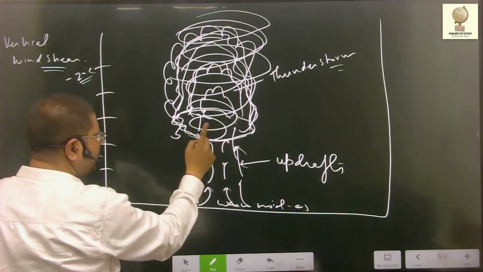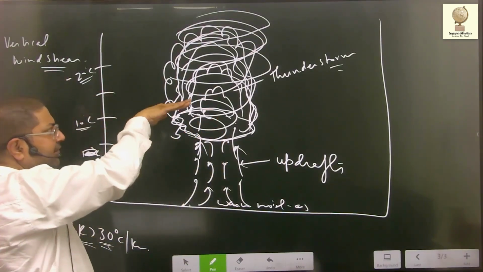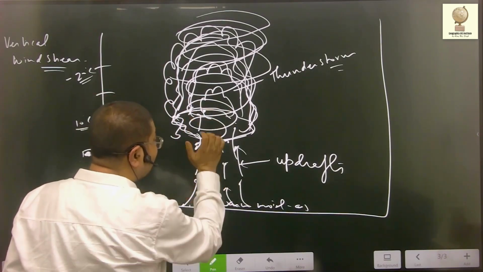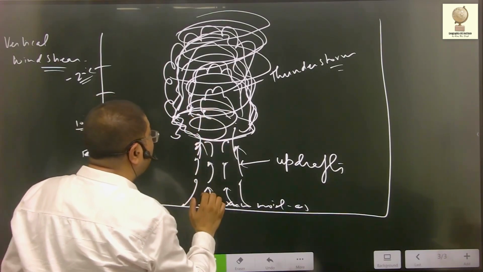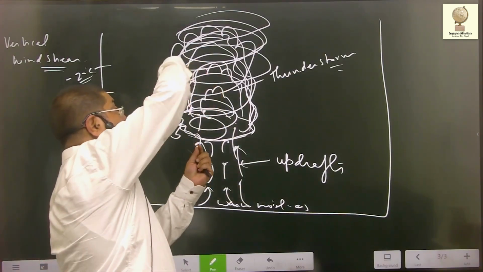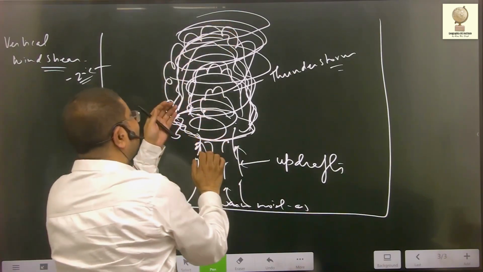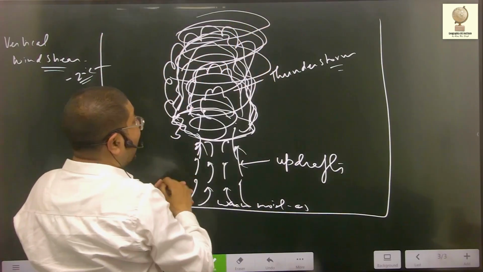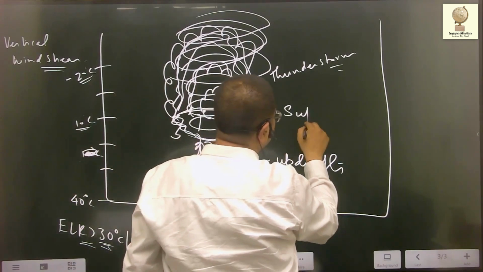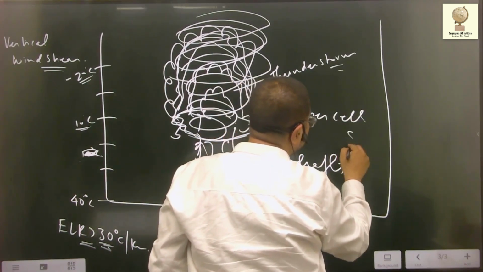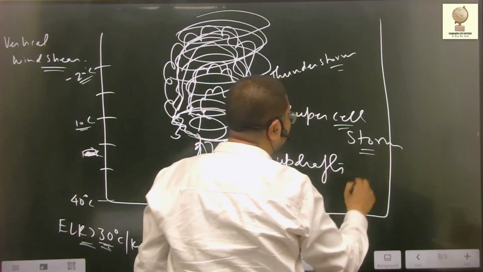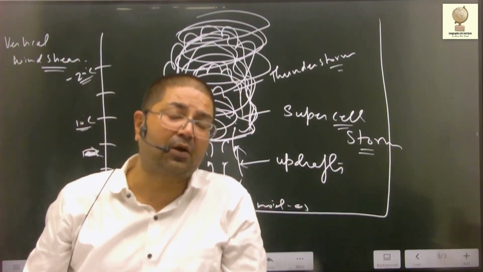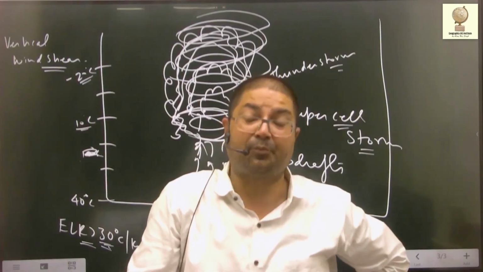This horizontal rotation is because of wind shear, because of changes in the velocity of wind. This has led to rotation in the cloud, and the strongly rising currents, that is updrafts, further uplift this horizontally rotating wind in the cloud. As it rises, the size of this cumulonimbus cloud further extends, and it transforms into a supercell storm. You can call it a supercell thunderstorm. Most tornadoes form from supercell thunderstorms.